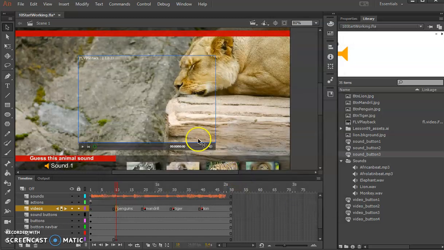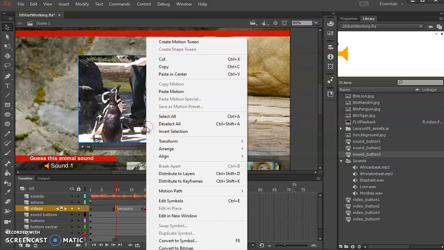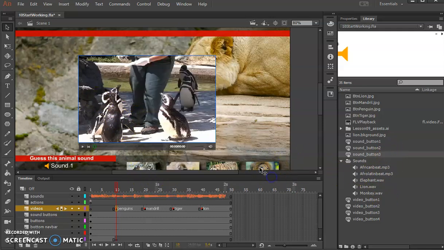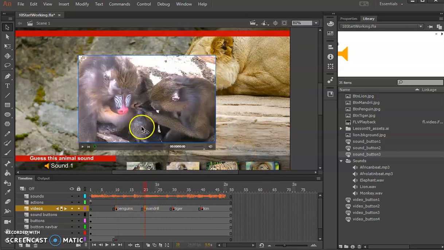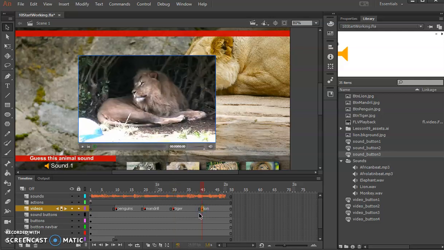And now what's going to happen is it's going to bring in the video of the penguins, right? So now I have this video of the penguins if I want to. And I can look at it and run with it. So for instance, we're going to play this here in a bit. Now, you'll notice also if I look at Mandrill, I have a video of my mandrill already imported, a video of my tiger already imported, and a video of my lion already imported. Unfortunately, there are no bears. Lion, tigers, bears. It's been one of those days.